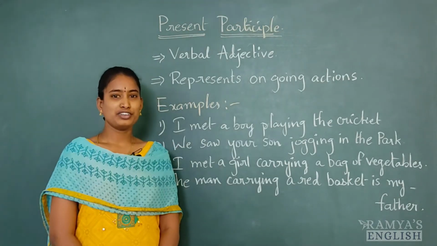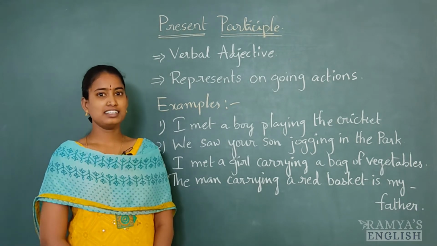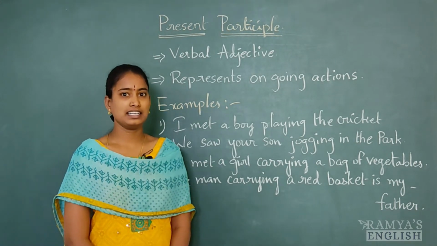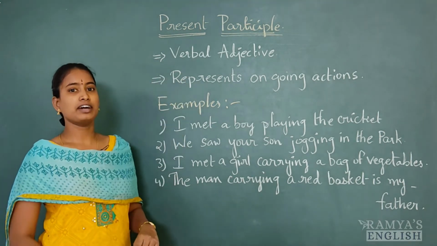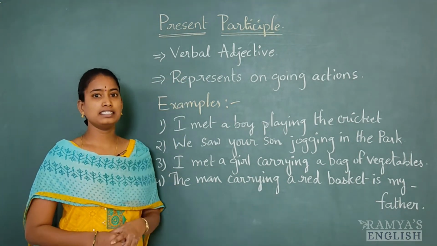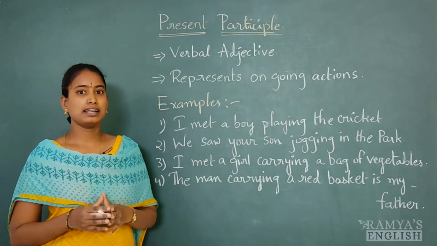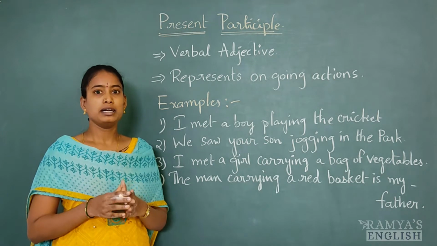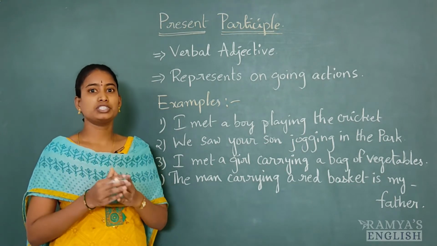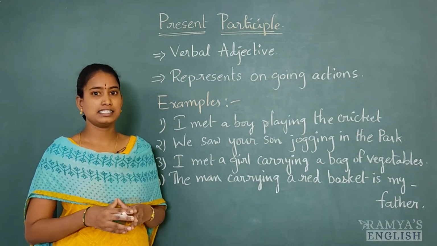Okay. So friends, now let's learn about present participles in detail. This present participle is a verbal adjective. What do you mean by this? These present participles play the role of adjective and verb, partially verb and partially adjective in a sentence.